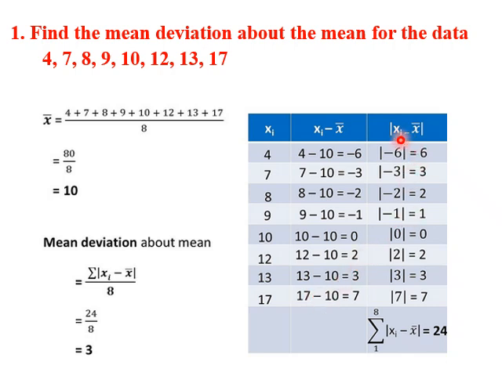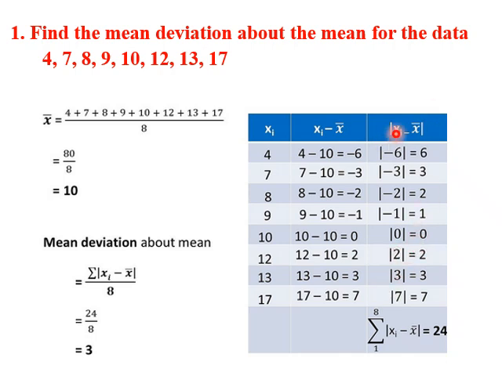Next we find the absolute values of these x minus x bar. We write it like this. So mod of minus 6 will be 6. Mod of minus 3 will be 3. What is mod? Mod is the absolute value. Absolute value of any negative number is a positive number. Positive will remain positive, and 0 absolute is also 0. So mod 2 is 2, mod minus 1 is 1. All negative numbers are transformed to positive numbers.